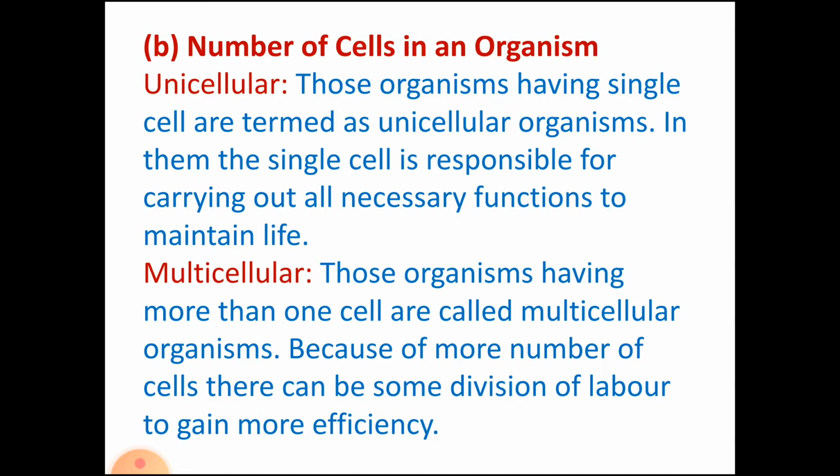Those organisms having more than one cell are called multicellular organisms. Because of the larger number of cells, there can be some division of labor to gain more efficiency. This division of labor we also talked about when we were talking about tissues. We learned how the cells work with the help of grouping.